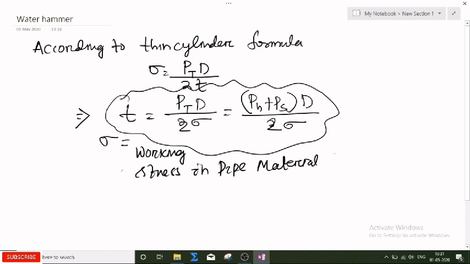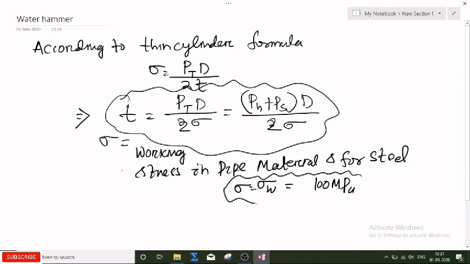And for steel, the working stress is generally taken as sigma equal to 100 megapascal. So this is the entire thing about the water hammer effect.